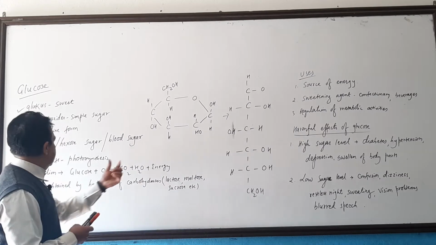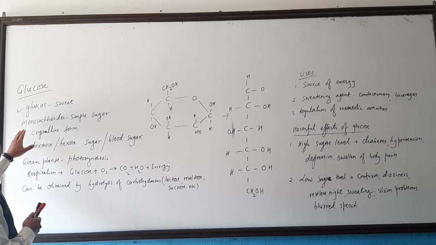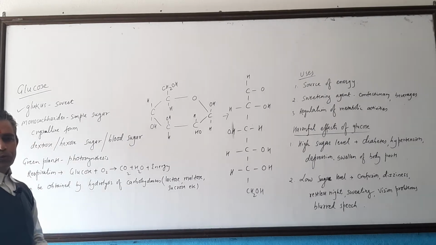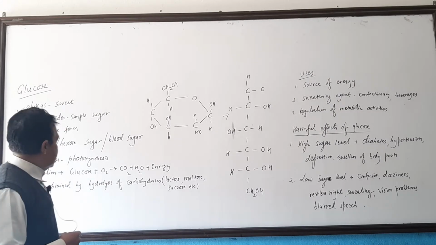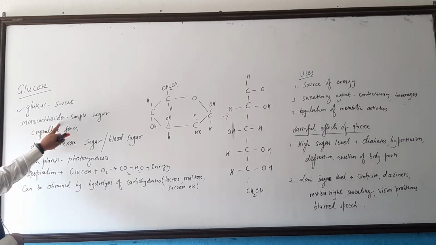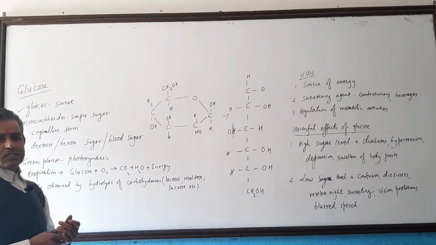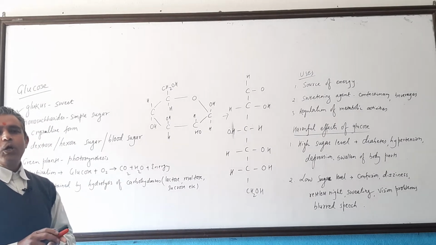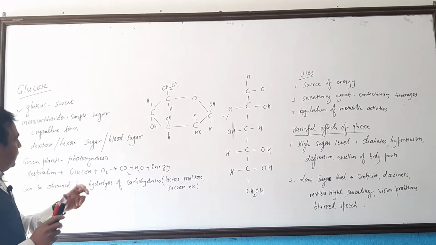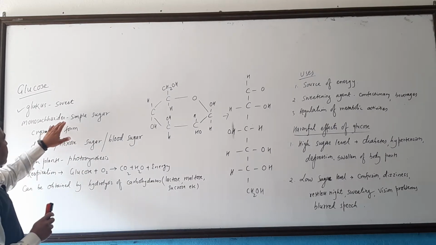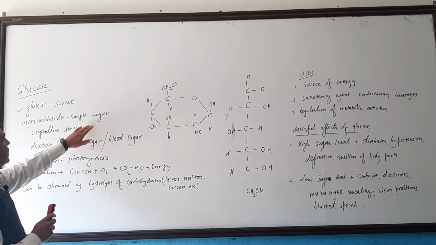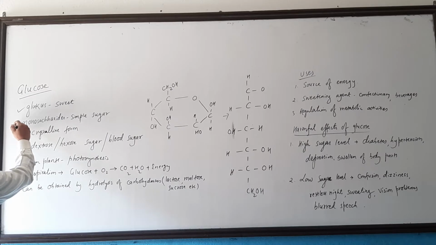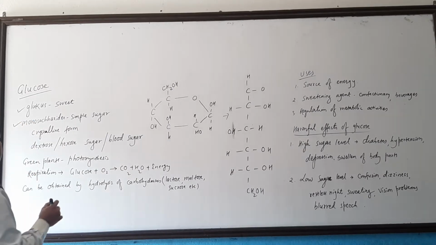And actually, these carbohydrates can be categorized into two groups. What are they? Monosaccharides and disaccharides. Mono means simple, and di means complex. If it is a simple sugar, it is called a monosaccharide. If complex, it is called a disaccharide. So, glucose is a monosaccharide, it is a simple sugar.